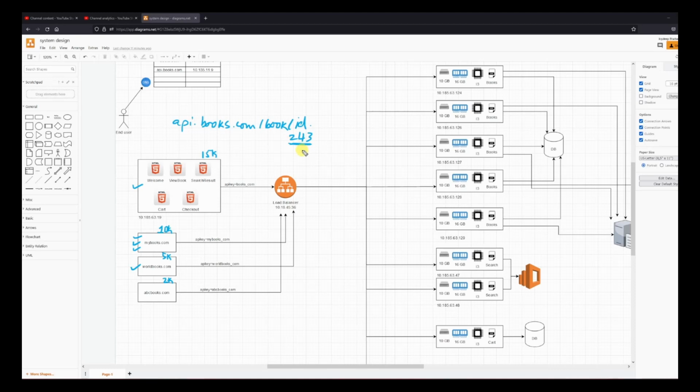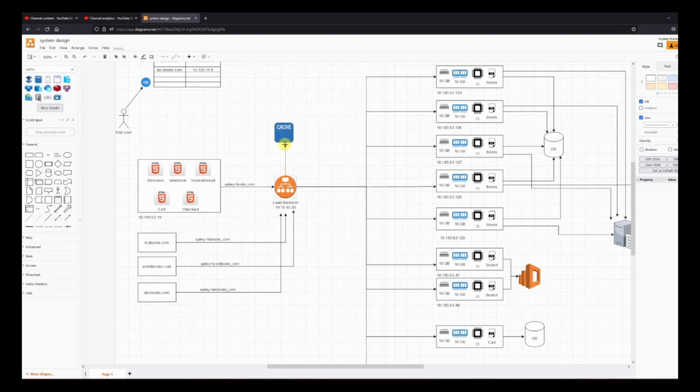Everybody wants this information. So what we can do in this case is put a cache in the load balancer as well. The load balancer can cache the response before sending it back. So next time when I get a request with the same book ID, I will not go to my servers. I'll just see if it is there in my cache or not, and I will serve directly from my cache. This will keep my servers unoccupied, so they don't unnecessarily go and query the database.